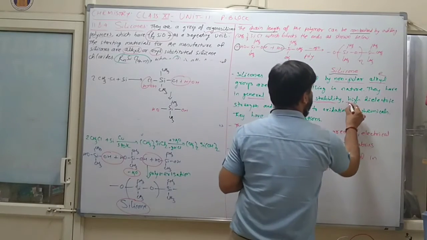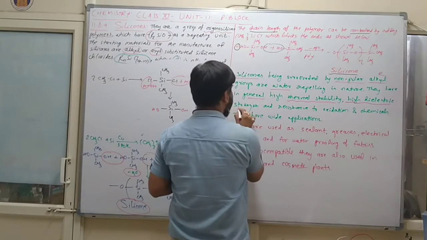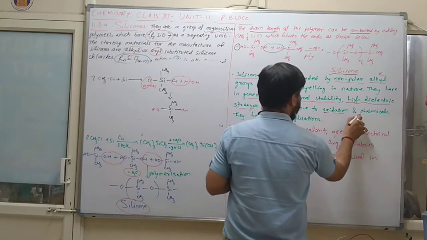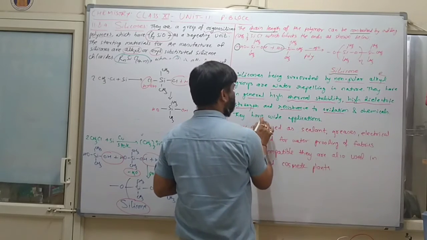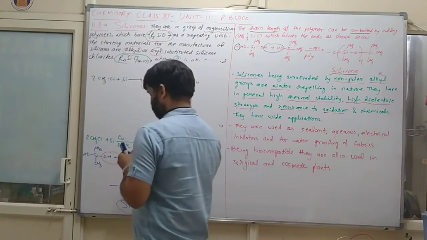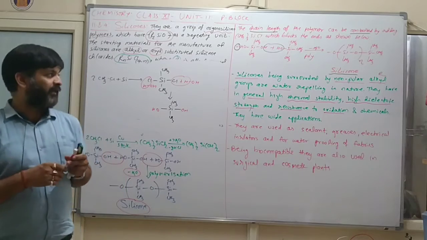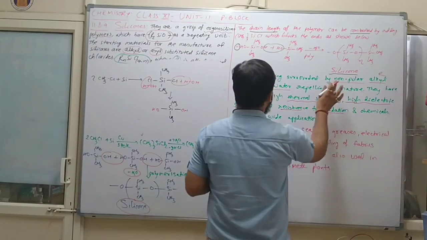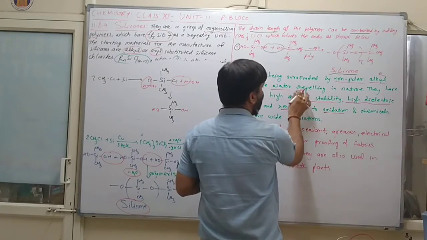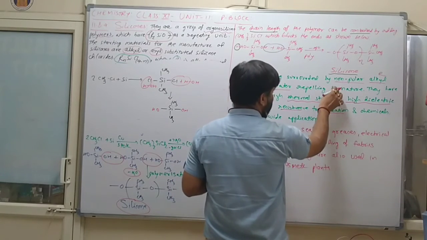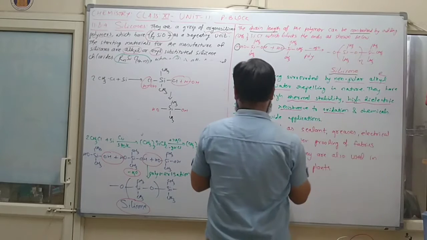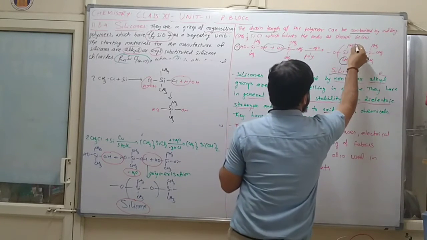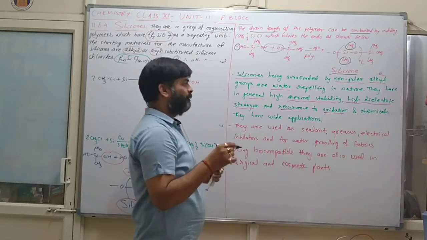High dielectric strength and resistance to oxidation and chemicals. They have wide application. So silicones being surrounded by non-polar alkyl groups are water repelling in nature. So this is not, we can say, water soluble. Which one? CH3 and CH3 is water repelling, होता है ना?